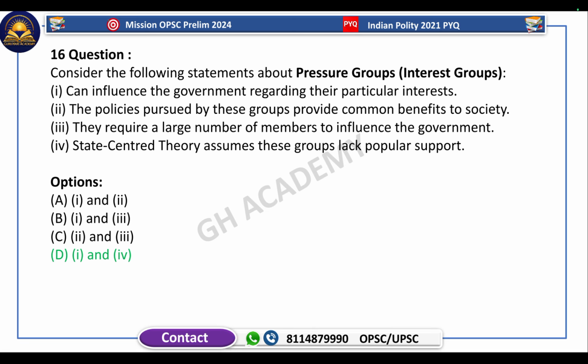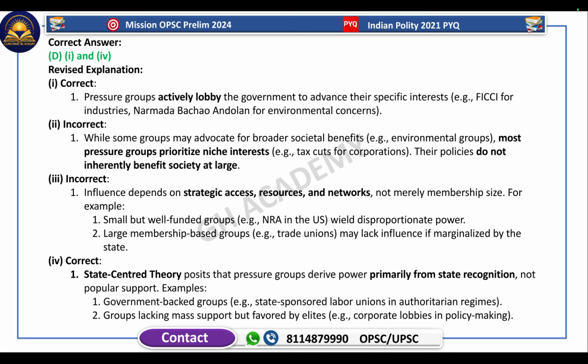The second is incorrect because the policies pursued by these groups do not necessarily provide common benefit to society. This is partially true, but pressure groups prioritize niche interests, such as tax cuts for corporations. They do not inherently benefit society at large because they do not deal with very big issues. Technically, they only pressurize the government for certain things; they do not have that much influence on the government that can help society from a very large point of view.